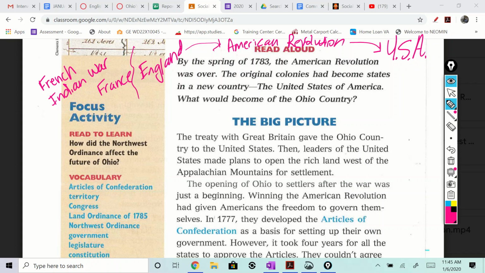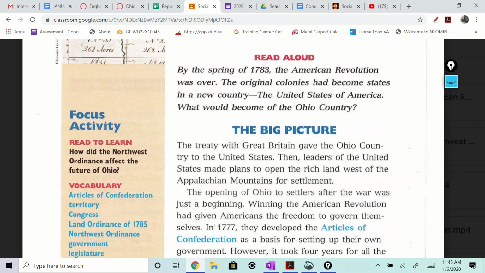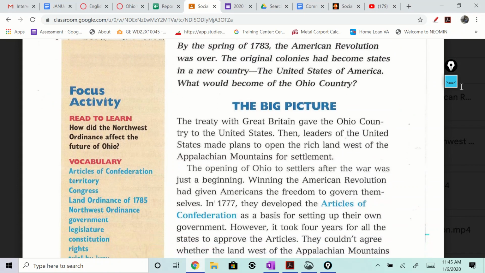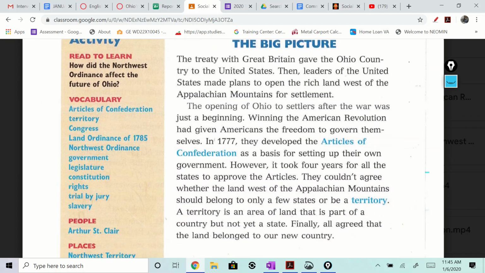And so we did some things like we pushed further west in the United States, right? And we're going to talk about that expansion. All right, so we are good to go. So let's keep chatting about this. So here we go. By the spring, the American Revolution was over. The original colonies had become states in a new country called the United States of America. The big picture.